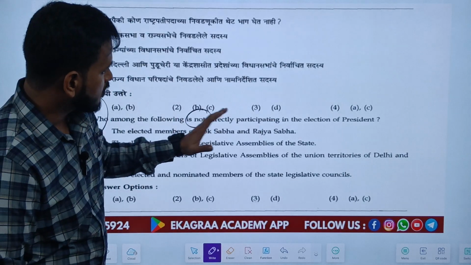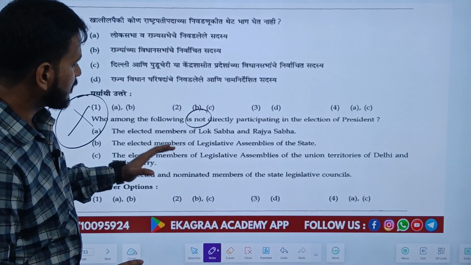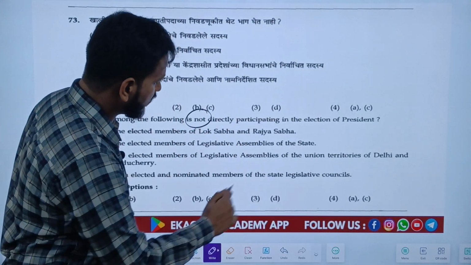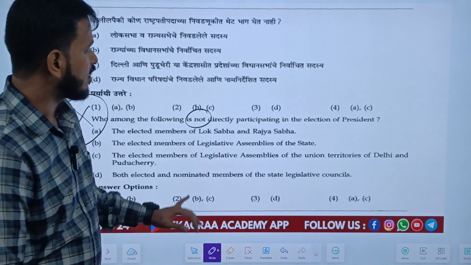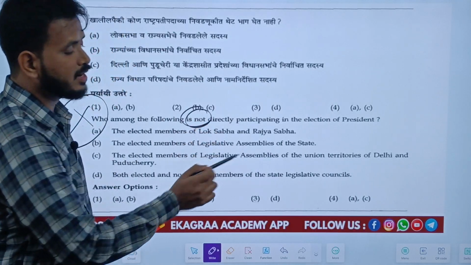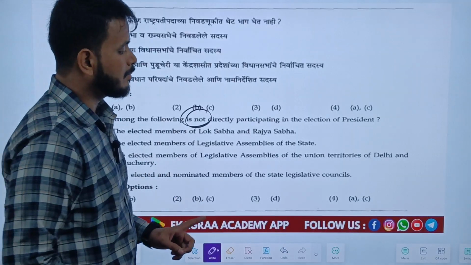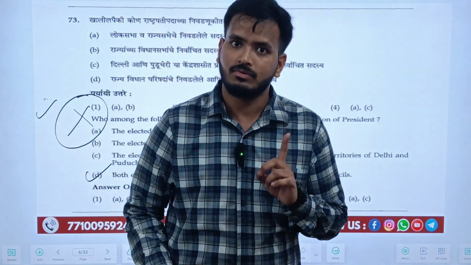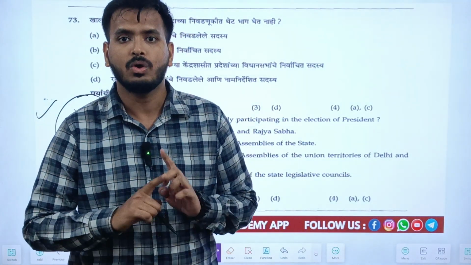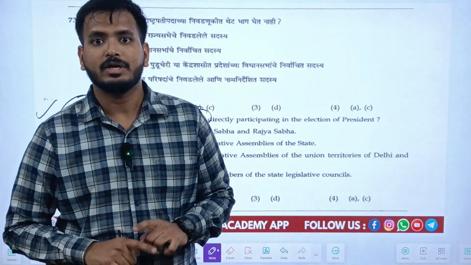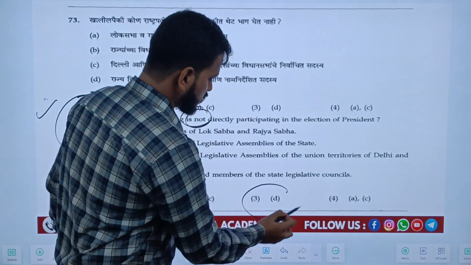The options were: the elected members of Lok Sabha and Rajya Sabha; the elected members of legislative assemblies of the states; the elected members of legislative assemblies of the union territories of Delhi and Puducherry; both elected and nominated members of legislative councils. It has been asked who does not directly participate in the election of the President. So the right answer is D, both elected and nominated members of the state legislative councils, because members of legislative councils, whether elected or nominated, cannot participate in the presidential elections. So the right answer is D, which is option number 3.